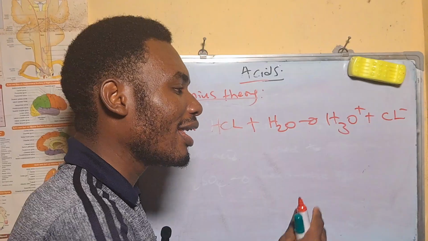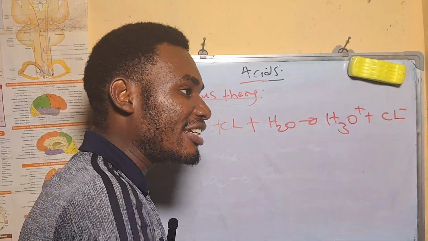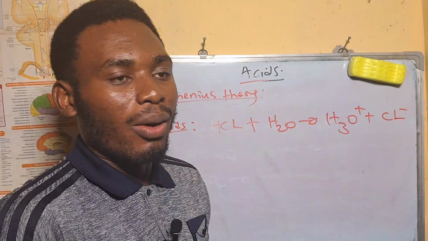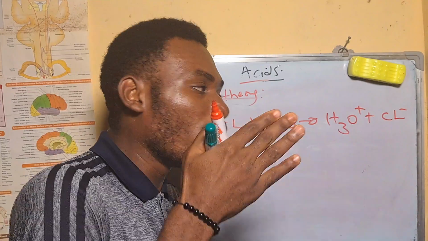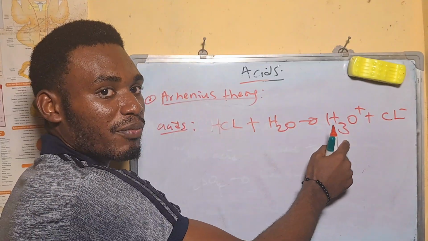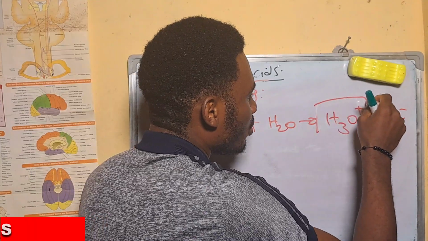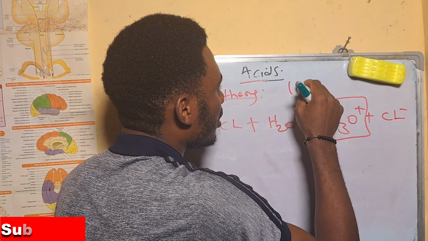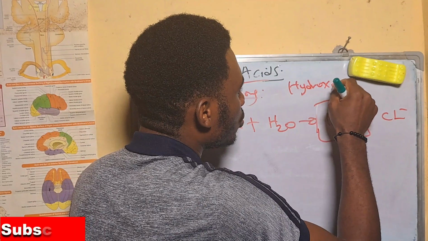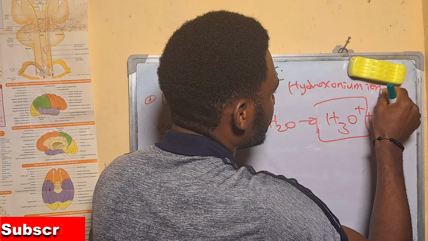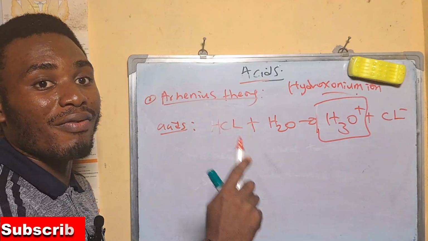For this young man to call something an acid, that acid must react with water. And once that acid reacts with water, it must give a hydroxonium ion inside that water. This is what I mean when I say hydroxonium ion. So this is Arrhenius theory of acids.